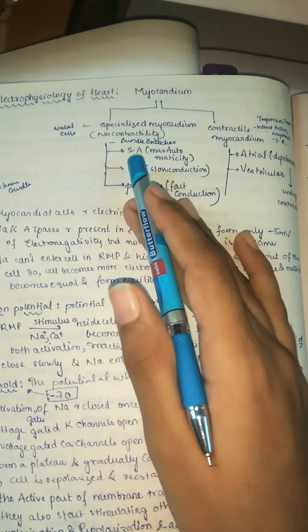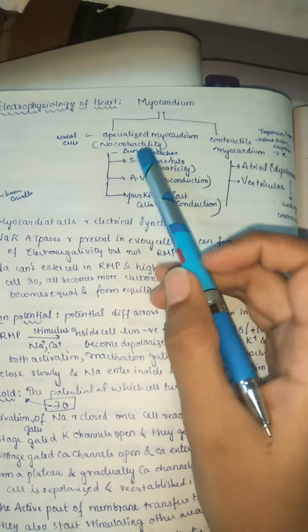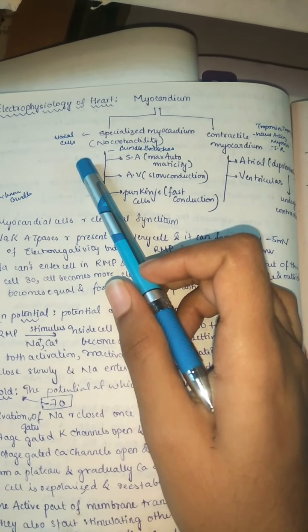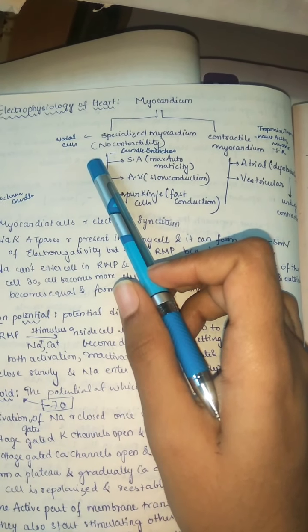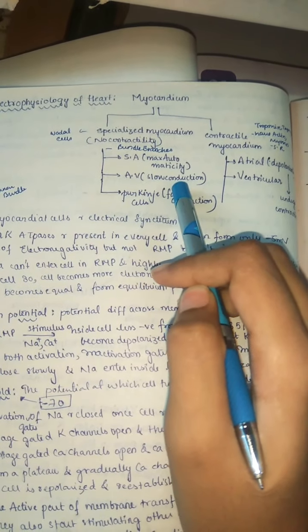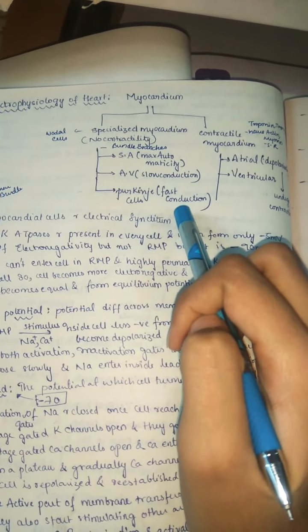This myocardium is mainly divided into two types: specialized myocardium and contractile myocardium. The specialized myocardium is also called nodal cells. These nodal cells don't have any contractile property. These include the bundle branches, the SA node, which has maximum automaticity, and the AV node, which has slow conduction. Purkinje fibers or Purkinje cells have fast conduction.